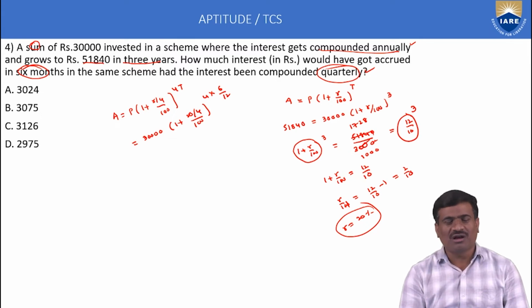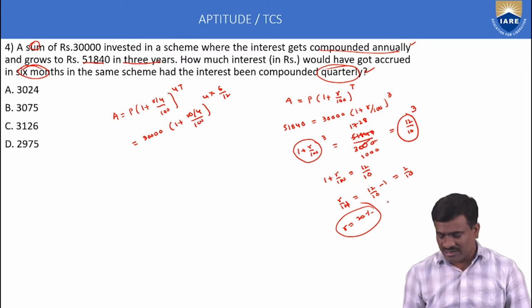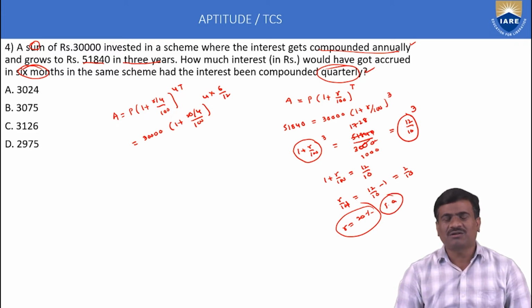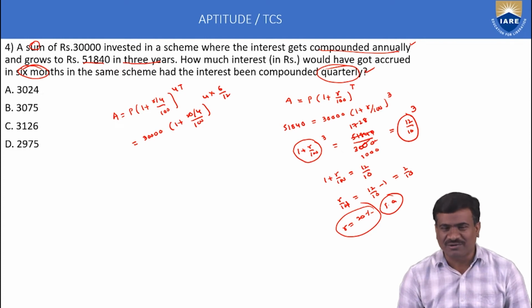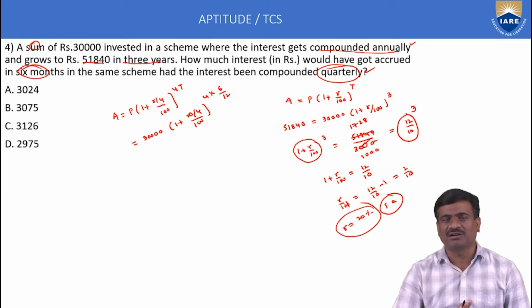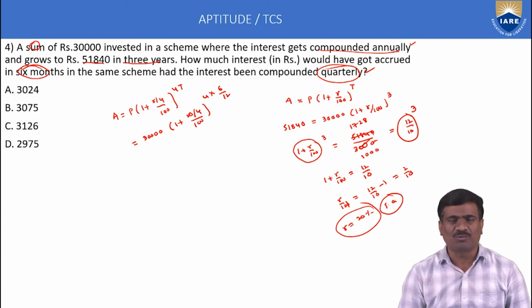Time and rate of interest: if the rate of interest per annum is given, then convert time into a year. If the rate of interest per month is given, convert time into months. That conversion is important. Simple interest and compound interest.